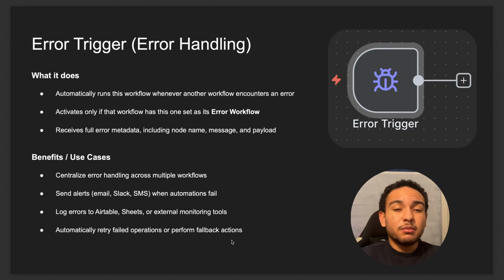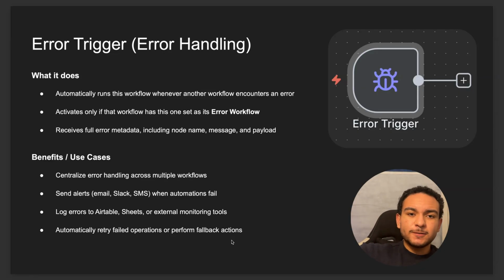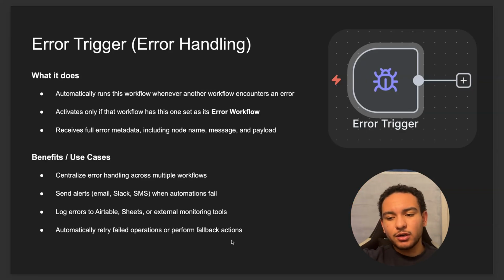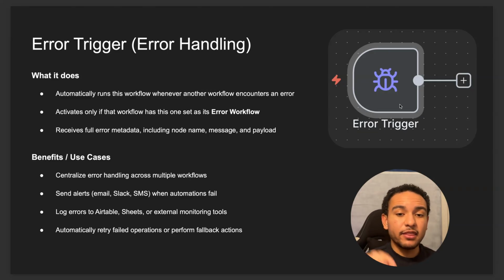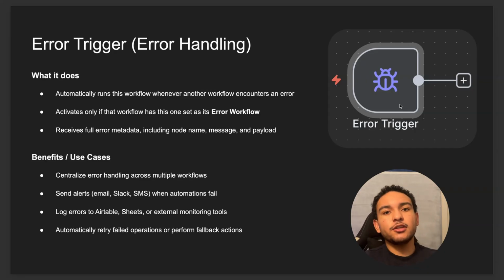The automation you want to be monitoring, you would go to the settings, and under there where it says error workflow, you would click and it would give you a drop down menu of all your workflows, and then you're going to add the workflow that you just created. So anytime that one workflow fails, anytime anything goes wrong, this other workflow that you built, this error workflow, is then going to get triggered automatically, and then it's going to send you that email saying, hey, this workflow failed.